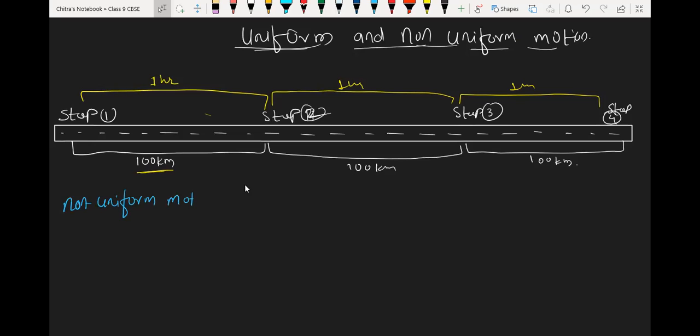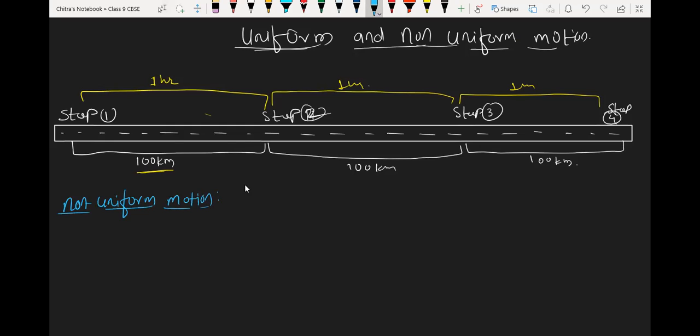In uniform motion we had equal time interval as well as equal distance. So here we have to take any one, whether time or distance, unequal. Only one term we have to take unequal and the other will be equal.